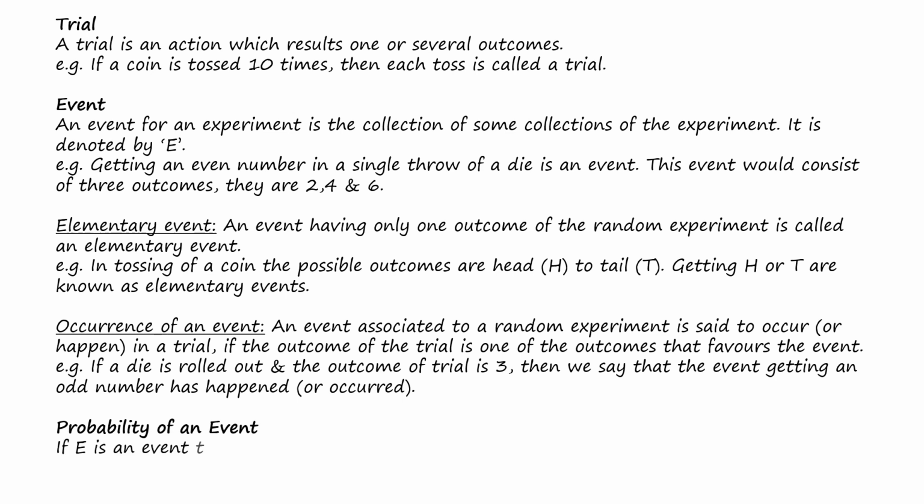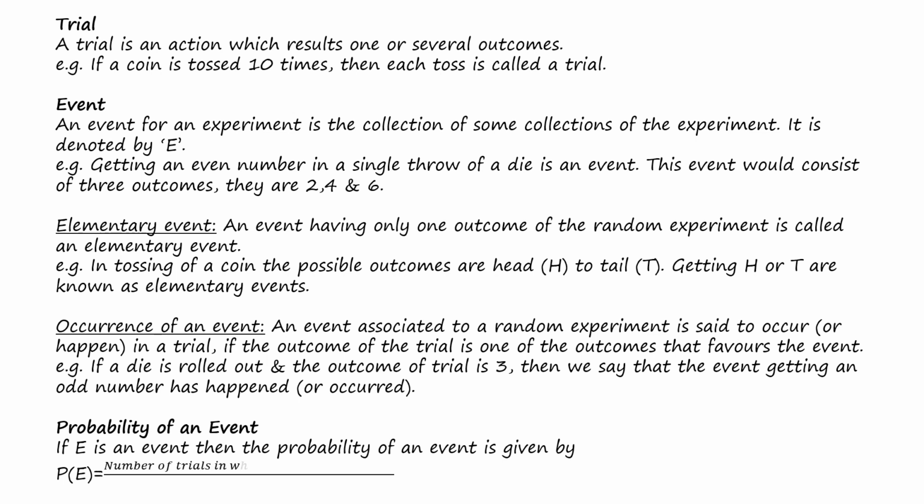Probability of an event. If E is an event, then the probability of the event is given by P(E) equals the number of trials in which the event has happened divided by the total number of trials.